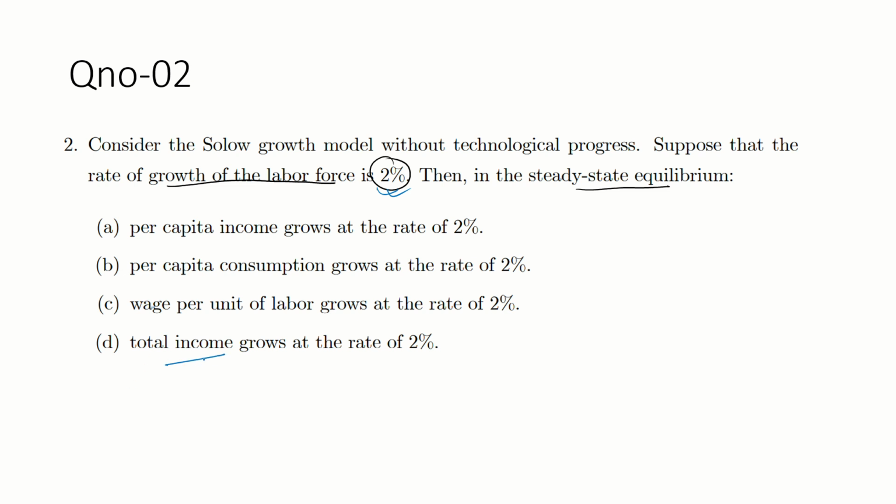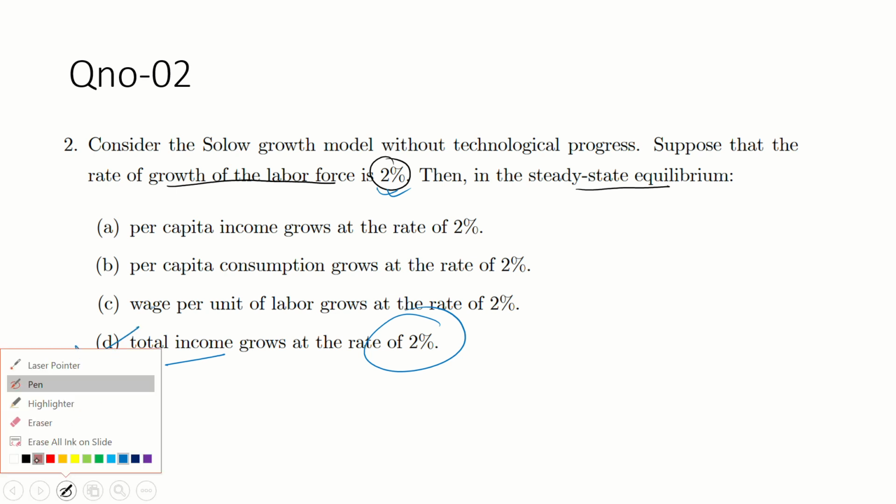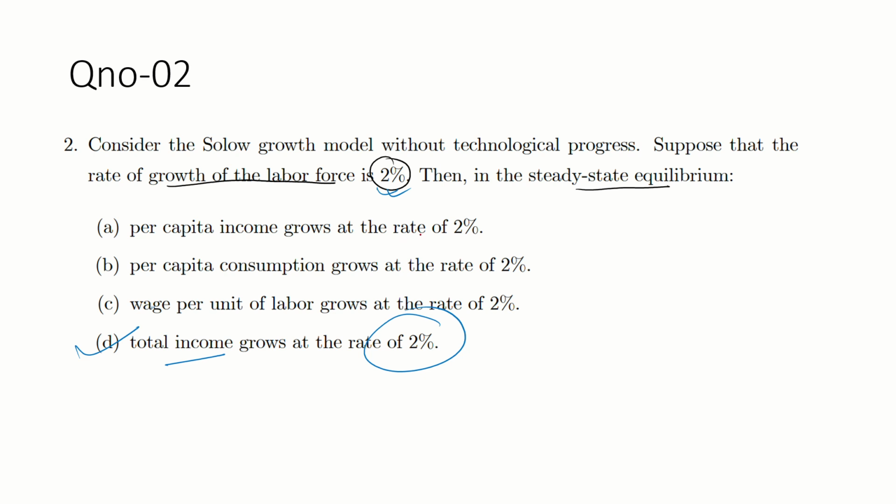Okay, so output and income both are the same, so it is also 2%. Everything is given in the question itself. Growth rate of labor force is given, and we just have to find, in the steady state, what is the total income. Total income is aggregate income. Okay, and we know that in aggregate income, what?